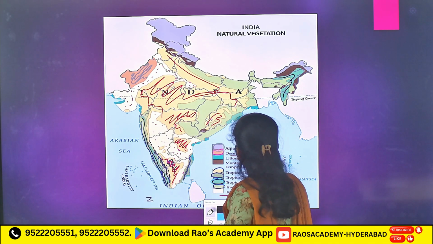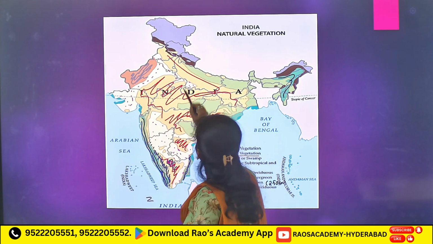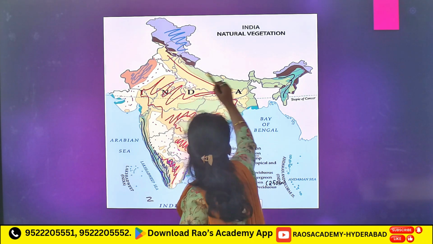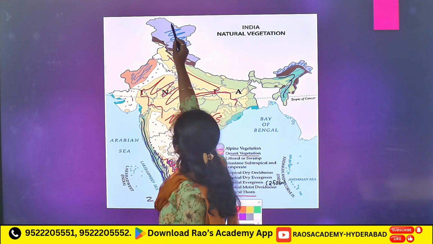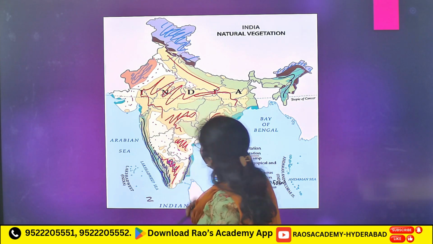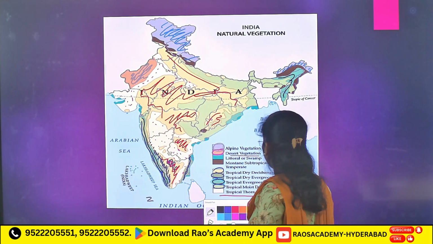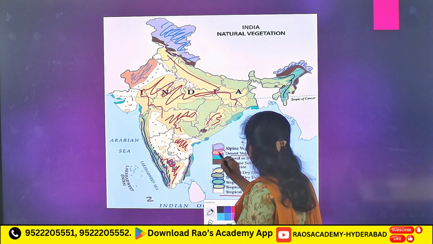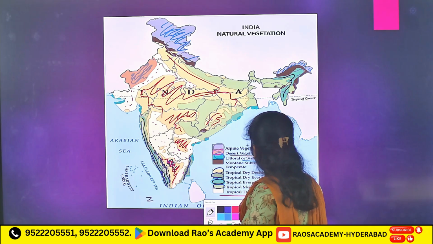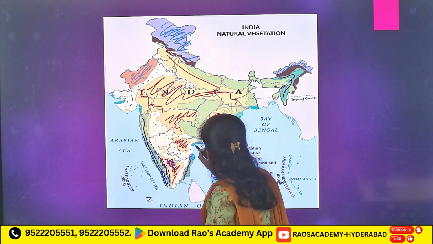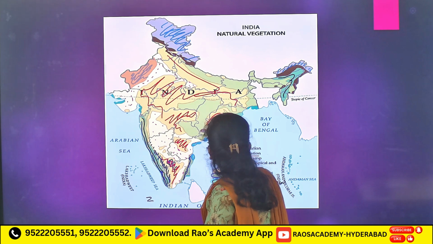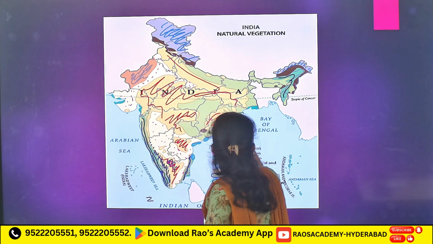Next, alpine vegetation, here in Leh and Ladakh region you will see alpine vegetation. Now, littoral and swamp vegetation here. Near coast.